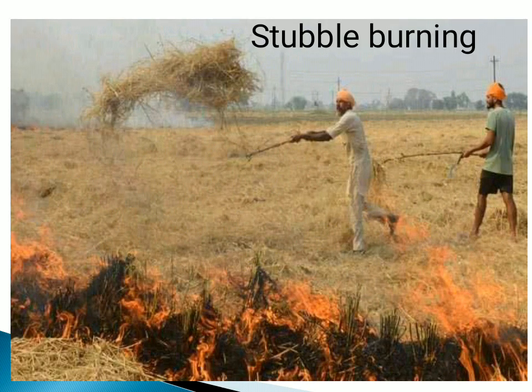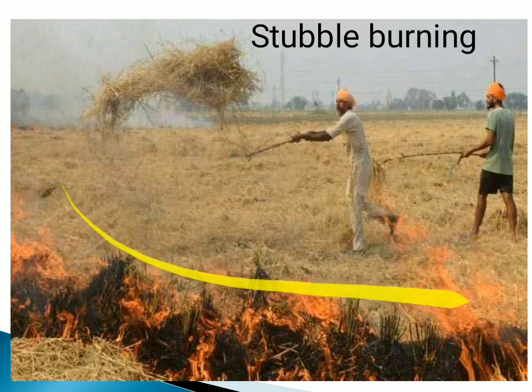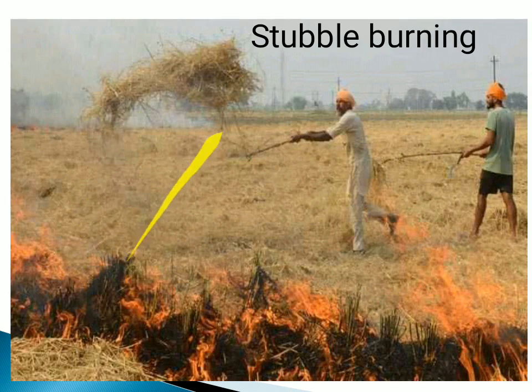Now let's briefly understand stubble burning, which is causing great damage. Almost 25% of Delhi's pollution occurs because of stubble burning. What happens is, see, here there has been some rice paddy or wheat cultivation, and after they have harvested the crop and taken out the seeds, some stubble is left over, because combine harvesting machines cannot cut to the zero level of the ground.